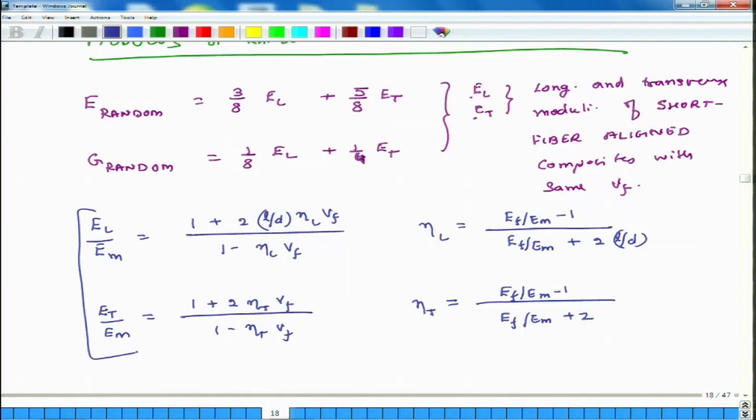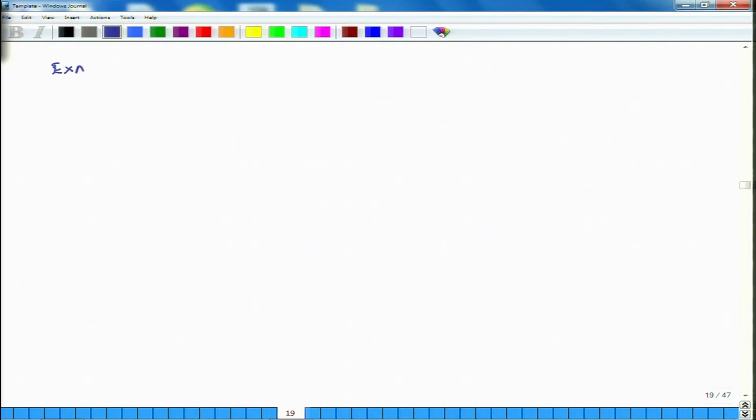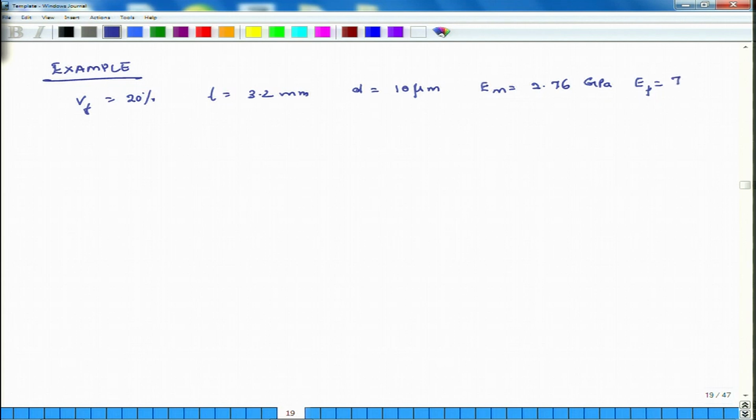So, we will quickly do an example. The data of the problem is V F equal to 20%, L equal to 3.2 millimeters, D equal to 10 micrometers, E M equal to 2.76 GPa, and E F equal to 72.4 GPa.